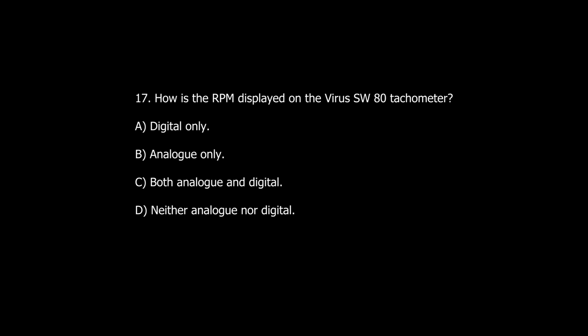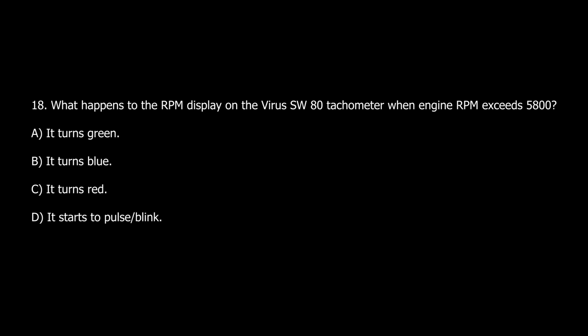Question number 17. How is the RPM displayed on the virus SW-80 tachometer? A. Digital only. B. Analog only. C. Both analog and digital. D. Neither analog nor digital. Question number 18. What happens to the RPM display on the virus SW-80 tachometer when engine RPM exceeds 5,800? A. It turns green. B. It turns blue. C. It turns red. D. It starts to pulse/blink.